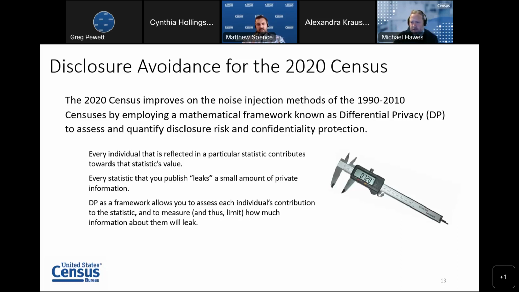And every statistic that you publish is going to leak a tiny bit of confidential information. So differential privacy, as this accounting framework, allows you to assess each individual's potential contribution to the statistic that you're publishing. And by assessing and measuring that contribution, you're able, through noise injection, to limit how much information about that individual will leak in the published statistic.